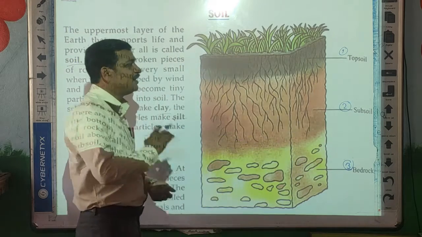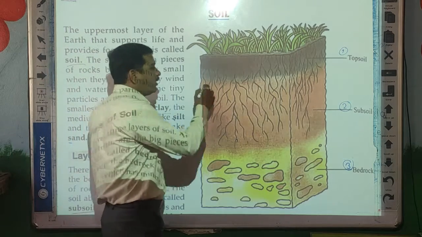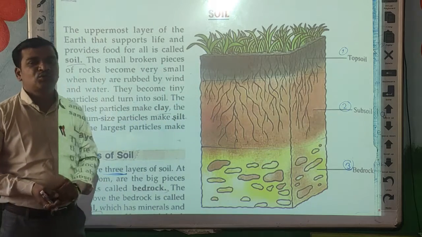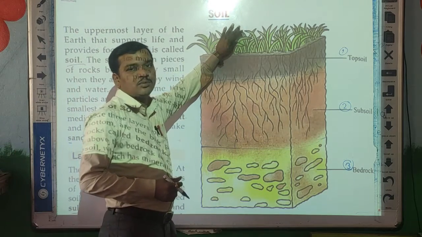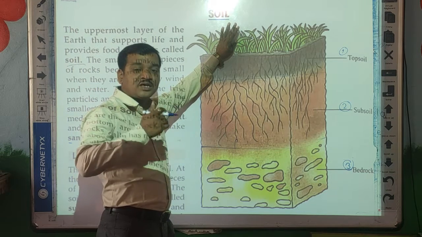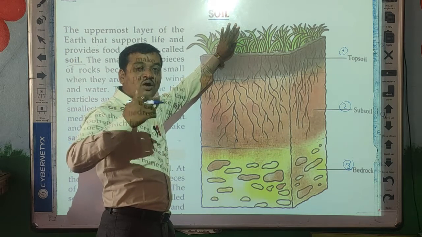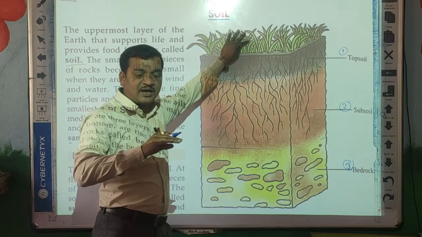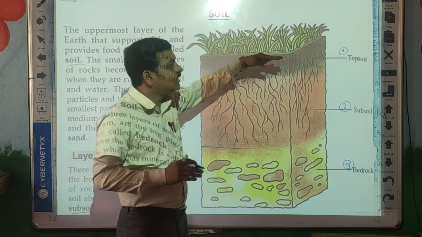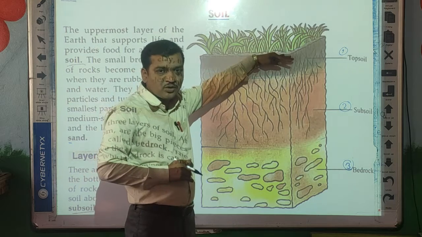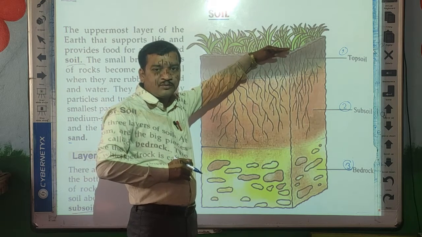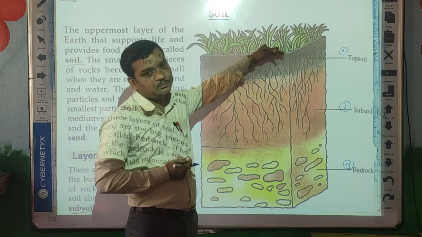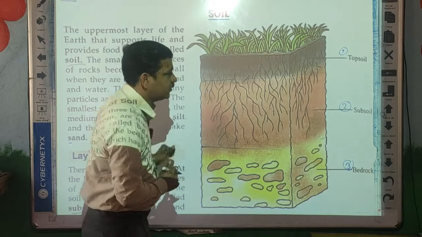So these are the layers of the soil, and we have to learn the layers one by one, briefly. Now, what is the top soil? Top soil is dark brown in color, and contains more humus, because whatever dead animals and dead plants are there are decomposed in this soil and form humus. Humus is organic matter, good for the growth of the plant, which we can call the nutrients of the plants.